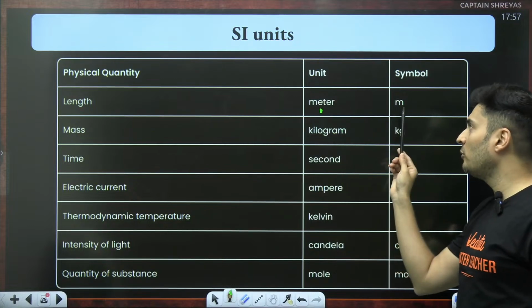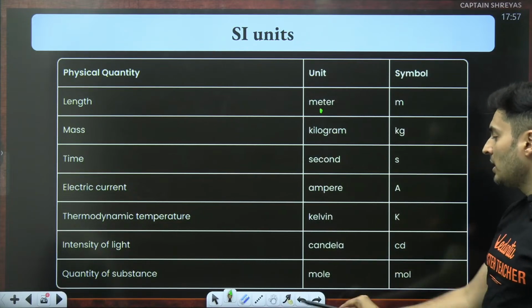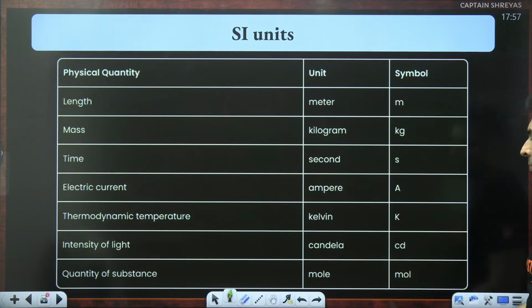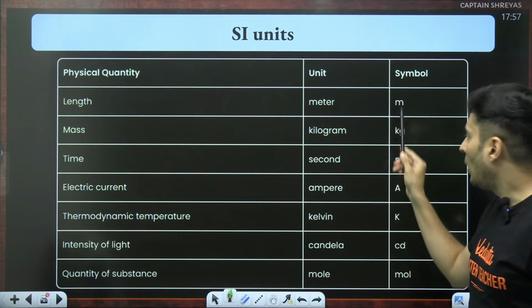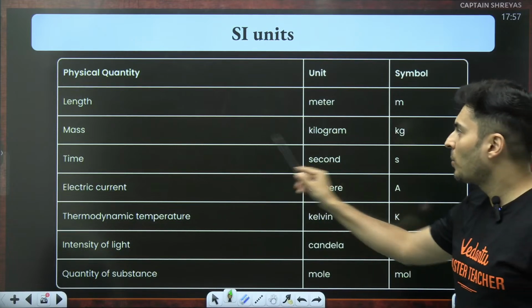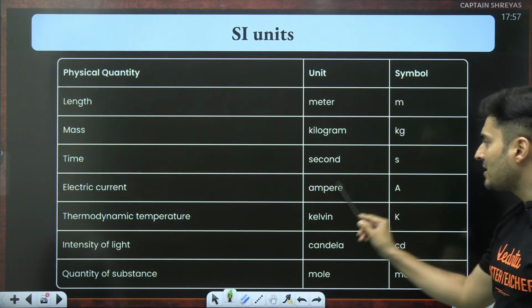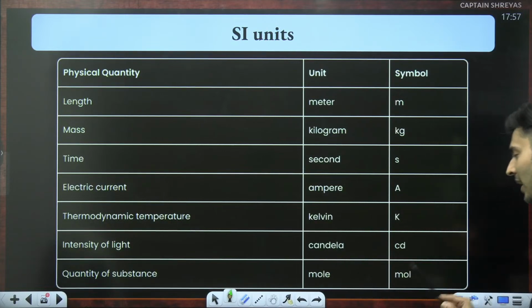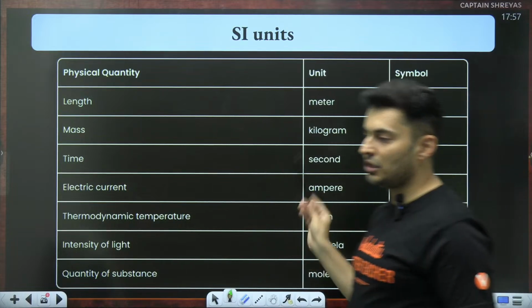The short form of meter is m, small m. Remember, all units are in small letters except for ampere and Kelvin. So kilogram kg, second s, ampere A, Kelvin K, candela cd, mole mol. These are the short forms of these particular units.